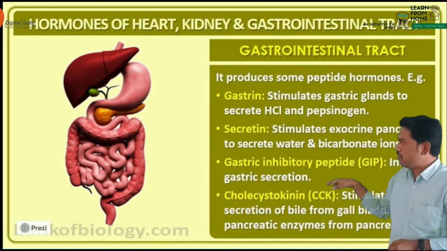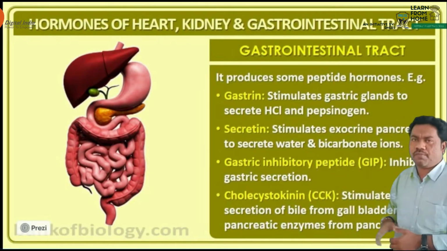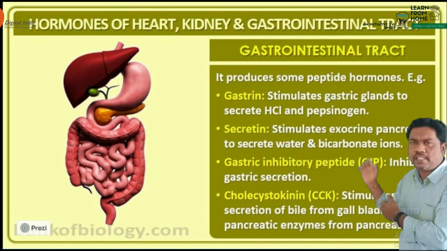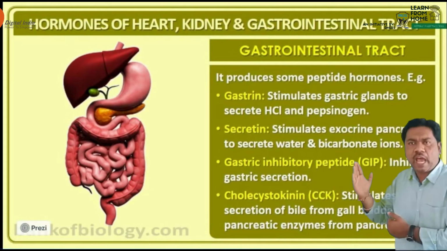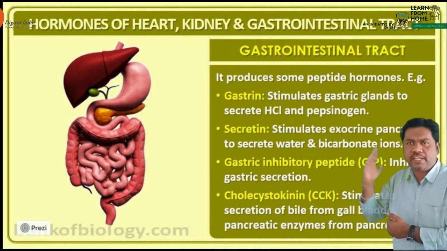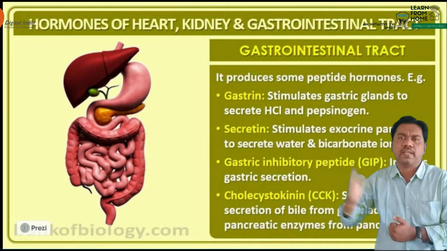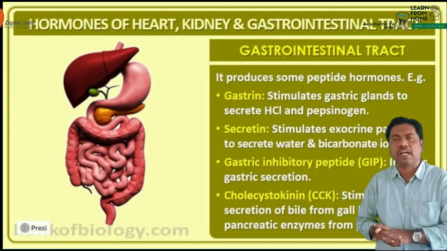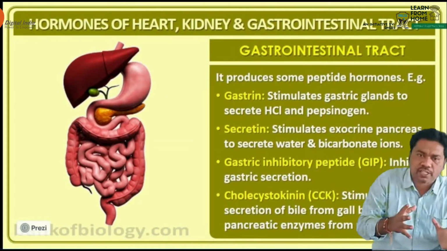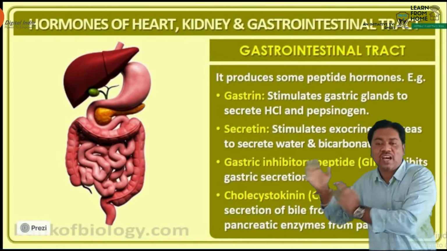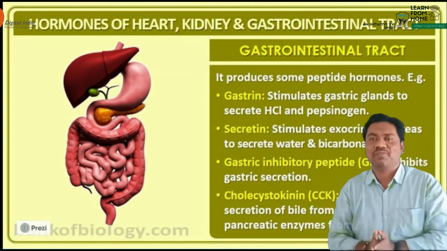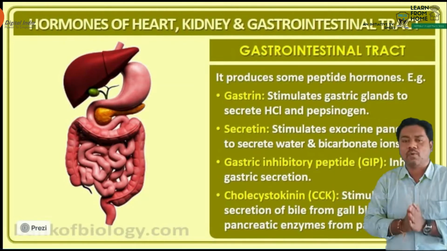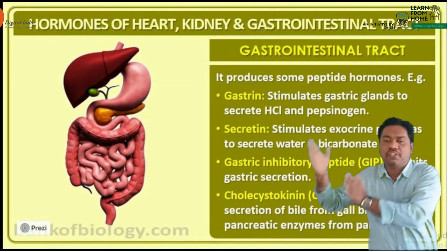It is a U-shaped structure, beta. The first part of the small intestine is known as the duodenum. The mucosa of the duodenum has the ability to secrete a hormone known as gastrin. What is the hormone, beta? Gastrin. This gastrin hormone acts on another gland, known as the gastric gland. What is the gland name, beta? Gastric gland.